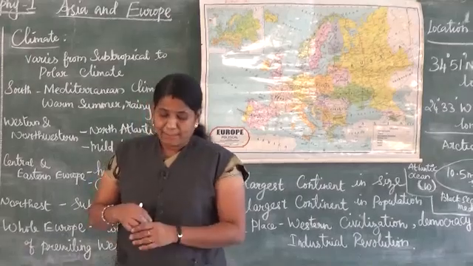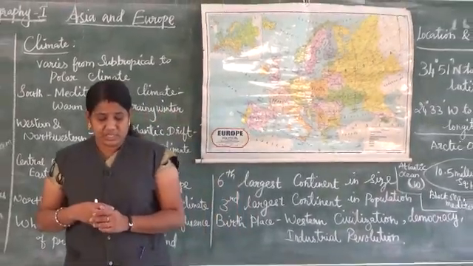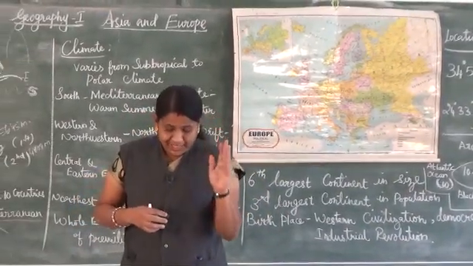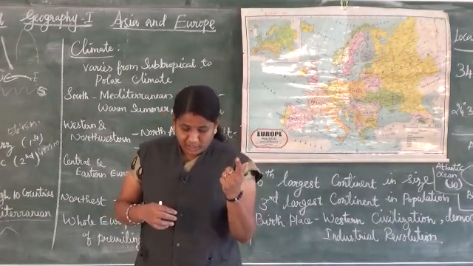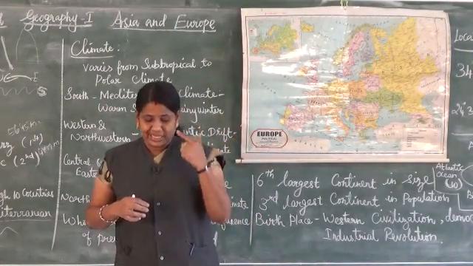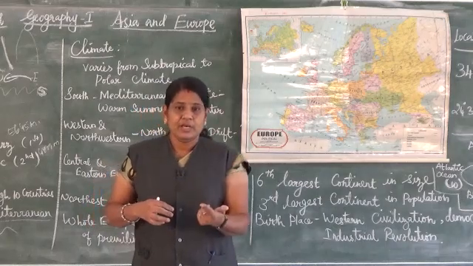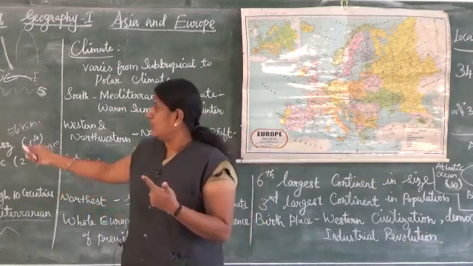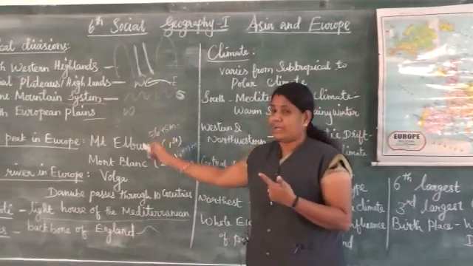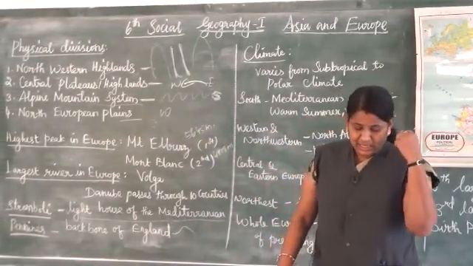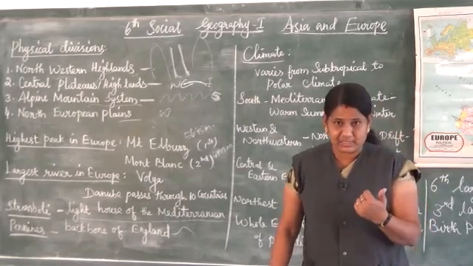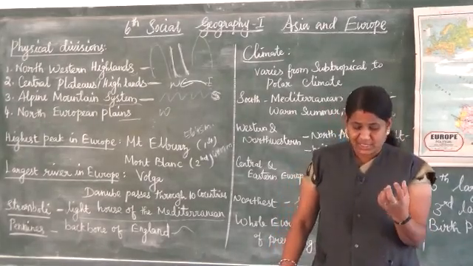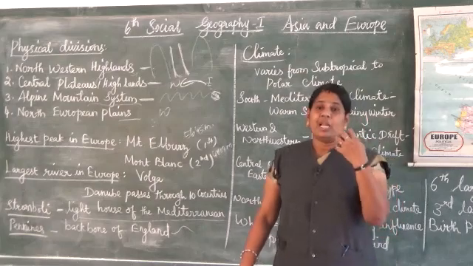The next, major European rivers such as the Seine, Rhine, Danube, and Don crisscross. So these are the rivers that pass through the North European plains. In this region we can get alluvium.